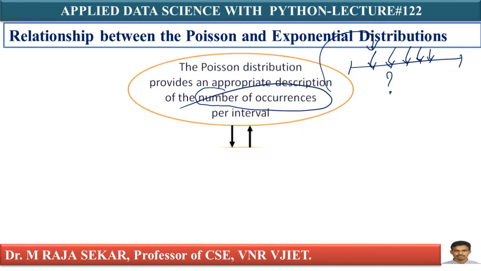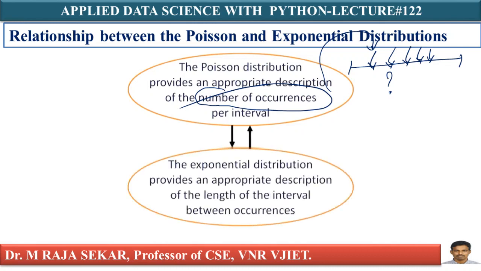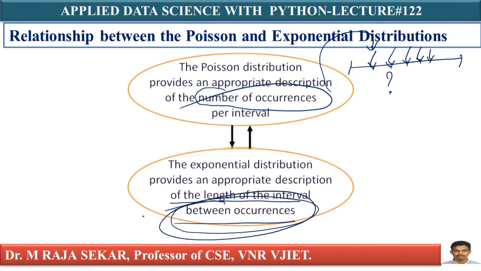Then what about our exponential distribution? The exponential distribution provides an appropriate description of the length of the interval between occurrences. This is important. Between occurrences means if this is one point and this is another point, this is between. It says the length of the interval between occurrences, from this point to this point.